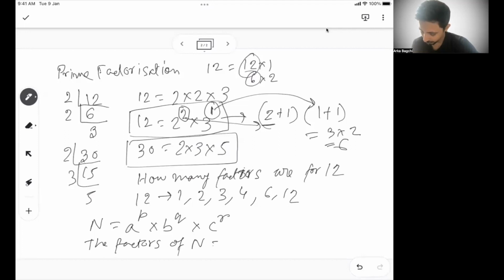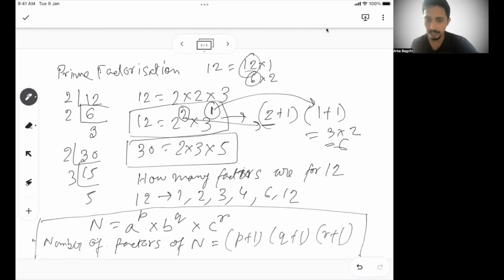of n, or instead of number, let's just write: number of factors of n is (p plus 1) into (q plus 1) into (r plus 1). So this is the very first concept that you need to understand. What are the number of factors of a number?